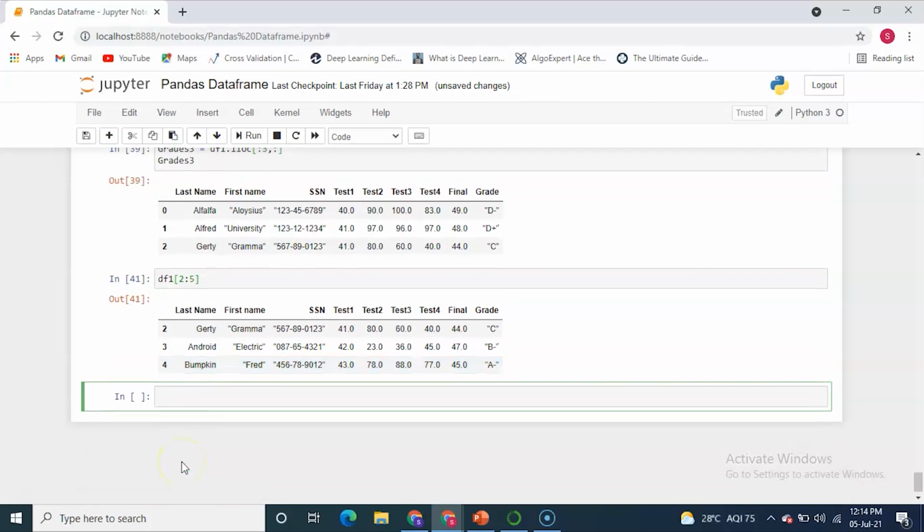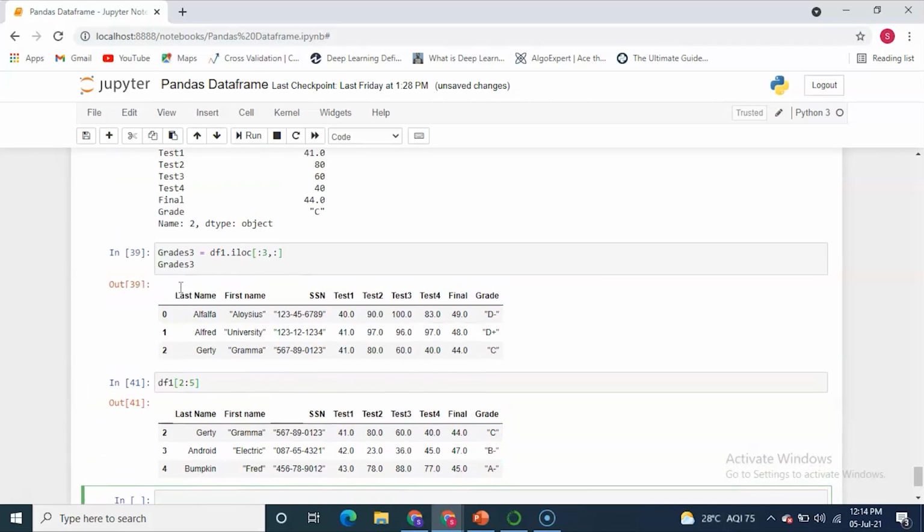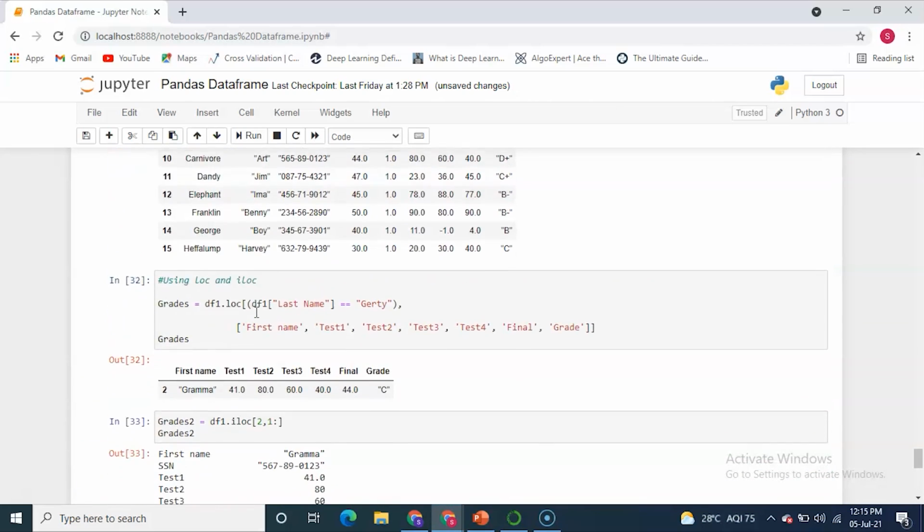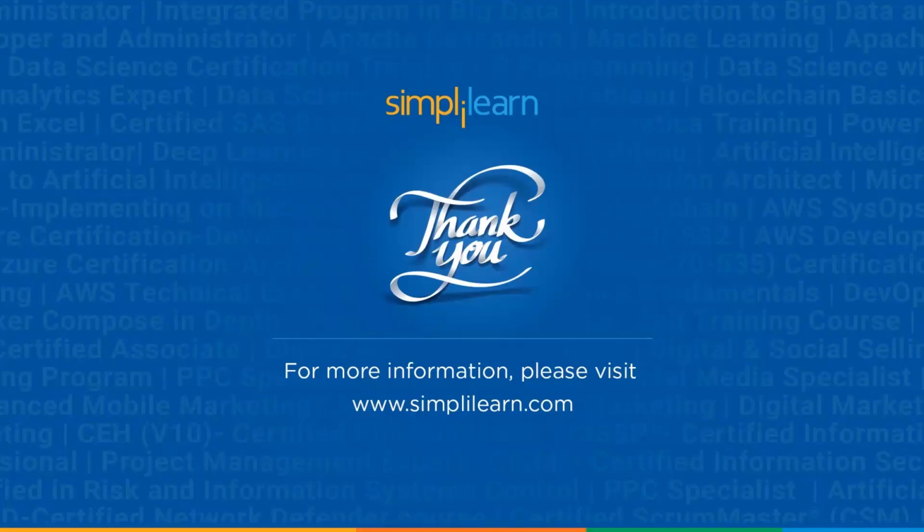So these are a couple of ways that you can slice your data frame. Again, this works only on the rows. You cannot use this on the columns. If you want to slice for rows and columns, you're going to have to use the loc or the iloc function. And with that, we come to the end of this video on Python data frames.